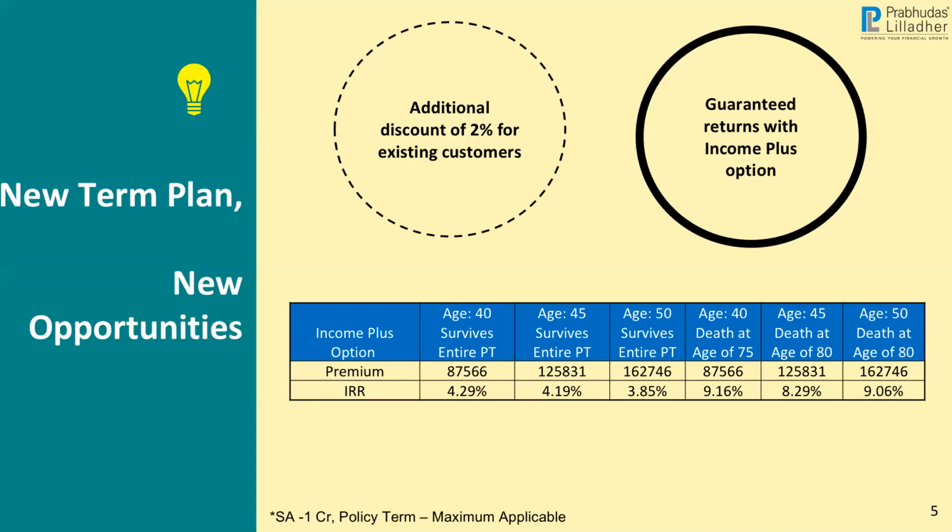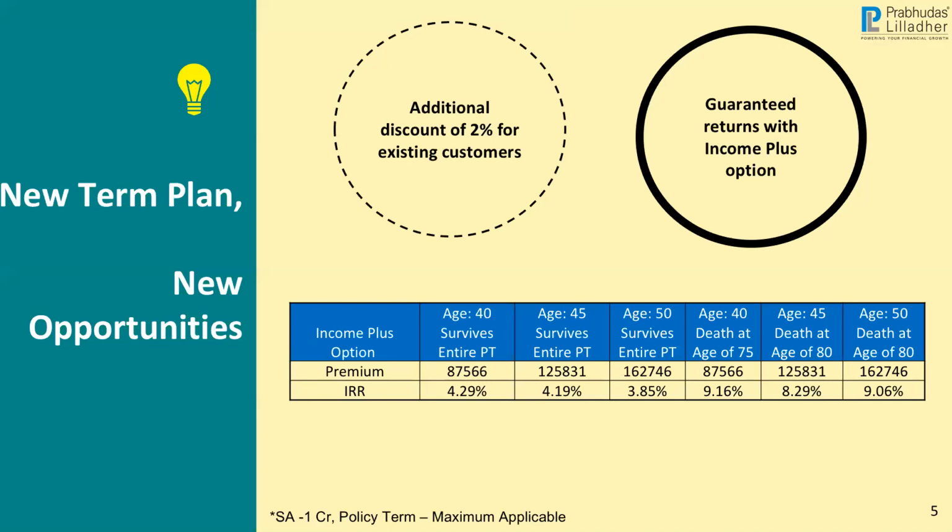With that coming in, we have done a small illustration over here. Let's say a 40-year-old person is buying a policy of 1 crore for a term of 40 years. The premium you would end up paying, with a limited PPT of 10 years, is somewhere in the range of 9 lakh rupees.